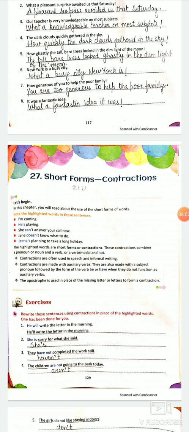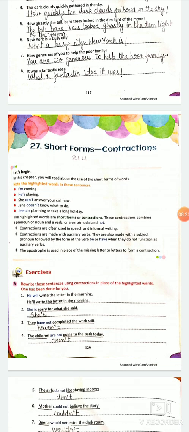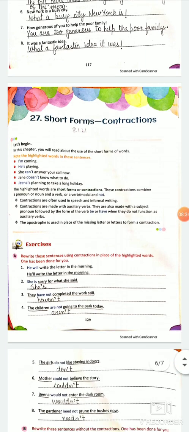Fourth, the dark clouds quickly gathered in the sky. It's declarative, we have to change it into exclamatory. How quickly the dark clouds gathered in the sky, right? So, I'm just jumping to the eighth one. It was a fantastic idea. What a fantastic idea it was. Right? You have to just keep in mind that you have to put exclamation sign at the end of exclamatory sentence and a full stop at the end of a declarative sentence.